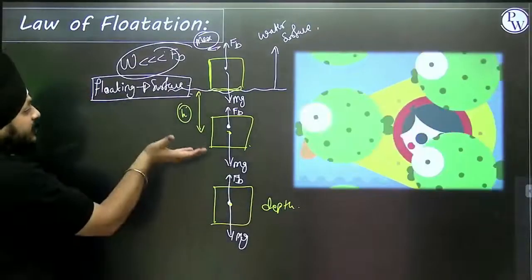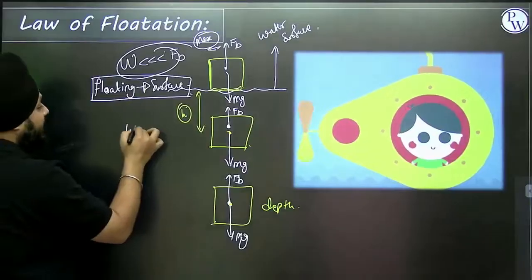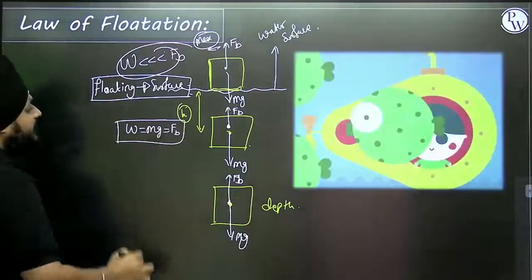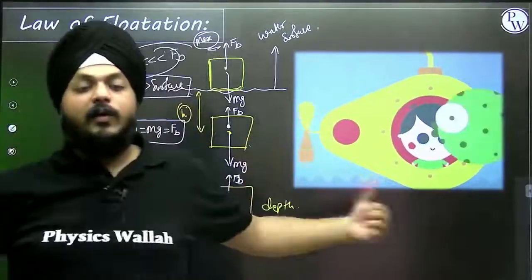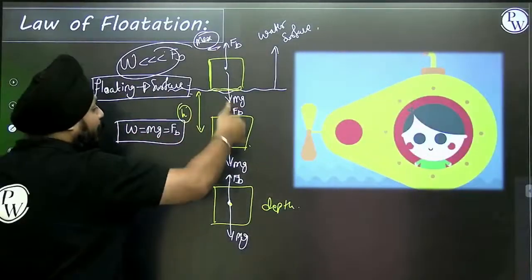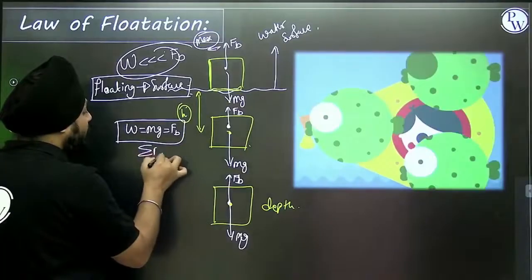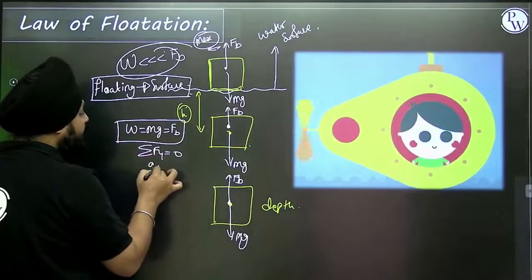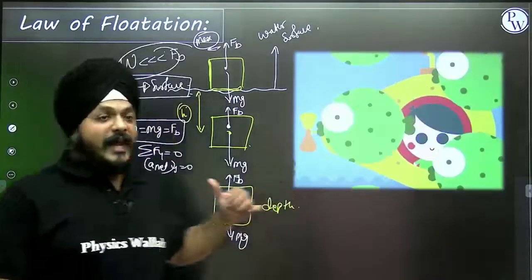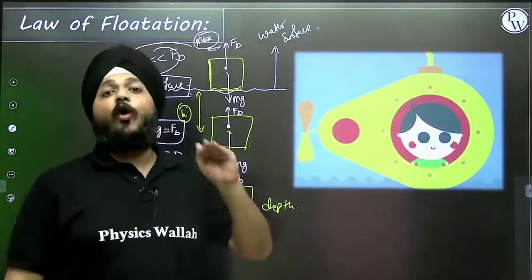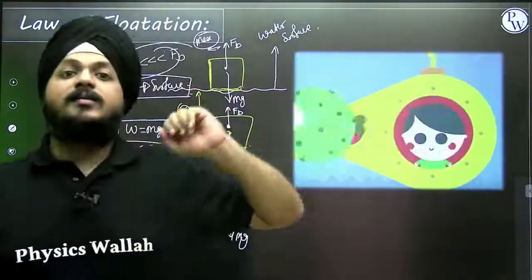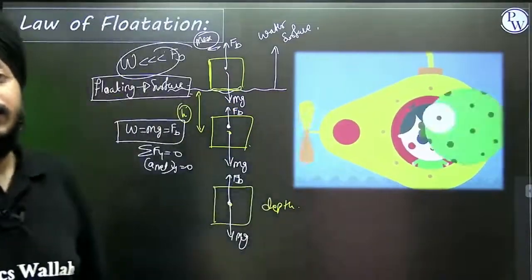In the second case, suppose it is floating at some depth h, so at that time the weight is balanced by the buoyant force, right? On this principle submarine works. If weight is balanced by the buoyant force, then all upward and downward forces are going to balance. It means summation of all y forces will be 0, and according to the conditions of equilibrium, the net acceleration along y will be 0. If this second condition is satisfied, then the object can float at a specific depth beneath the water level.